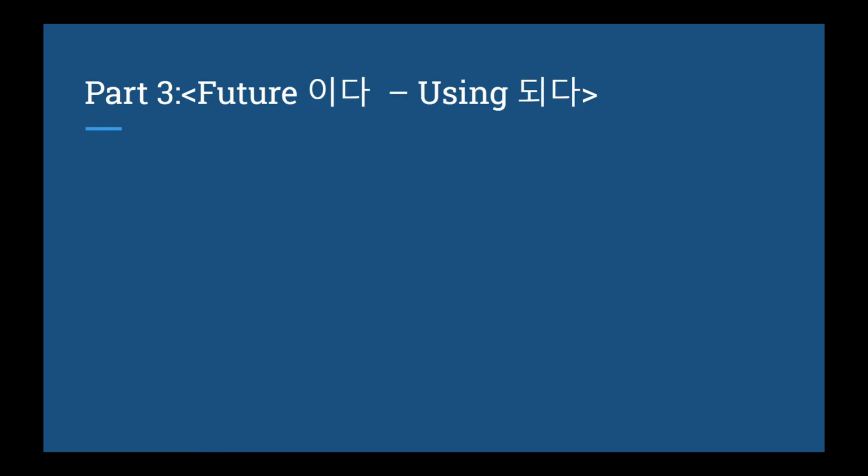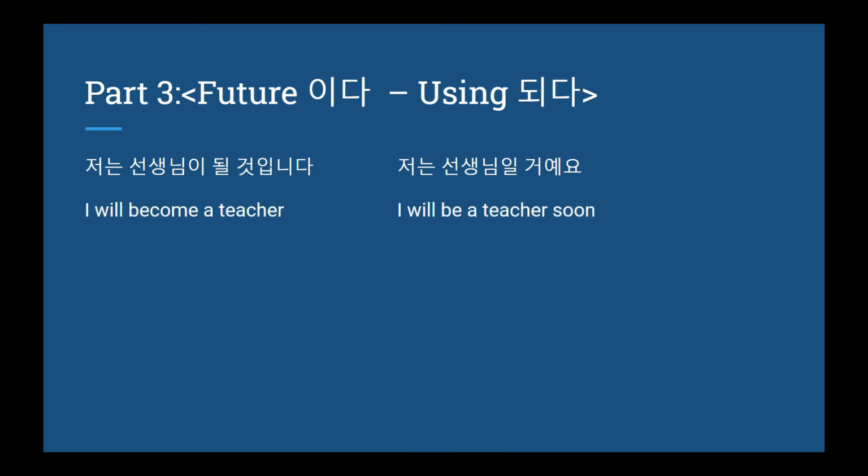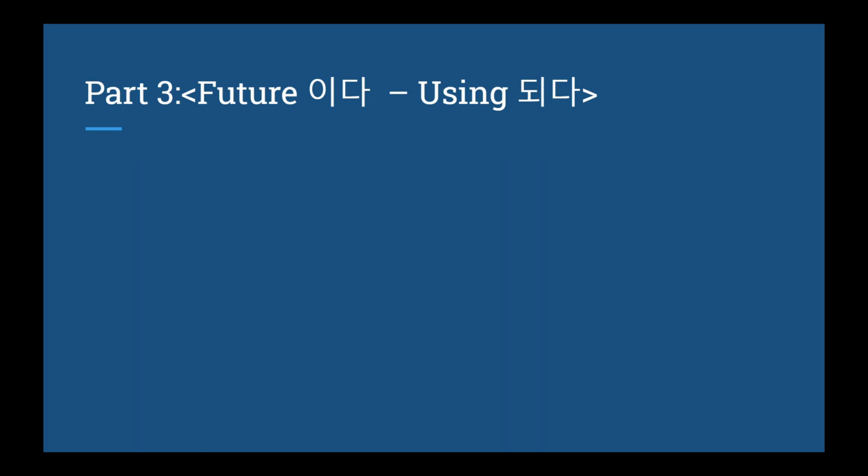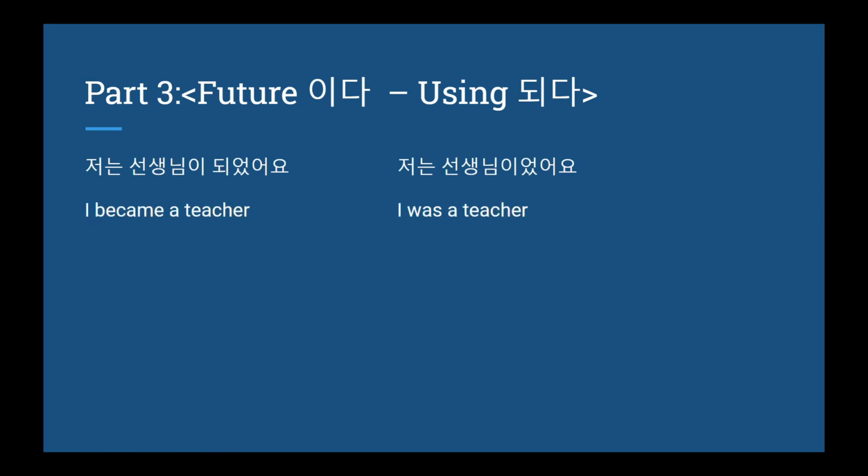Using ida and 되다 for the future tense. When talking about something in the future, ida and 되다 can be quite similar, so let's try to differentiate them. Let's look at this sentence here. 저는 선생님이 될 것입니다, and 저는 선생님일 거예요. Now these would translate like this. I will become a teacher for 되다, and I will be a teacher for 이다. Now there's no real difference between the two sentences. But if we look at the past tense though, we see that one of them is became and one of them is was. Now I became a teacher and I was a teacher.